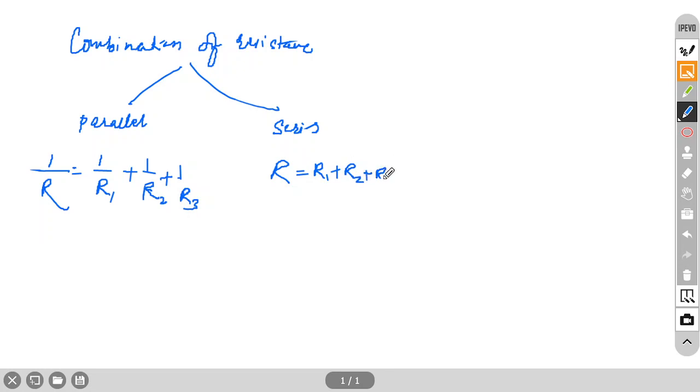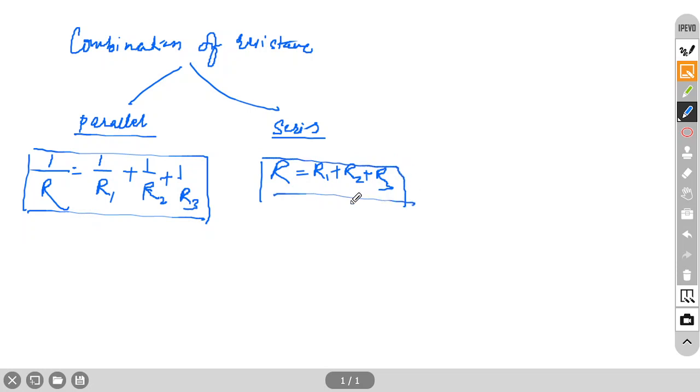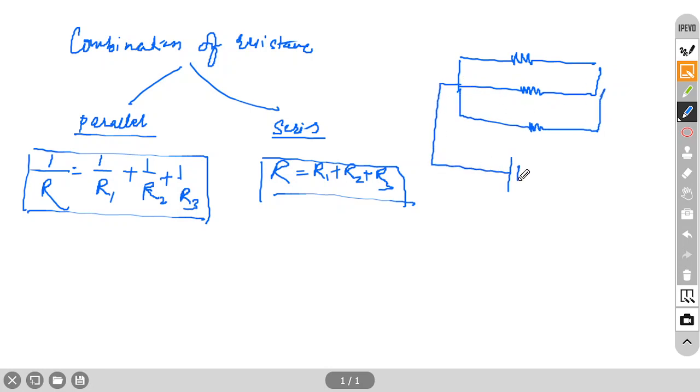So now here two types of questions are possible. First, they will ask you to derive the parallel combination formula, or they can ask for the series combination formula derivation. In a derivation, first you have to draw the diagram. In case of parallel combination, you draw three resistances parallel to each other and connect them with a battery. Suppose the value of this battery is V and these are R1, R2, R3. 1 mark will be given for the diagram.